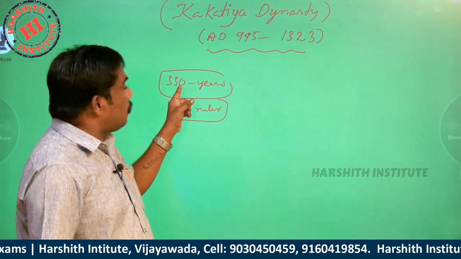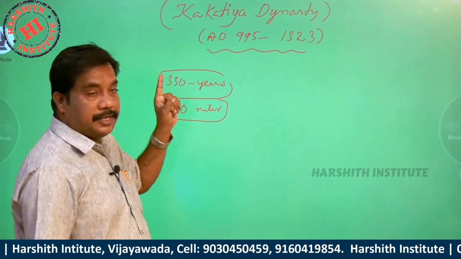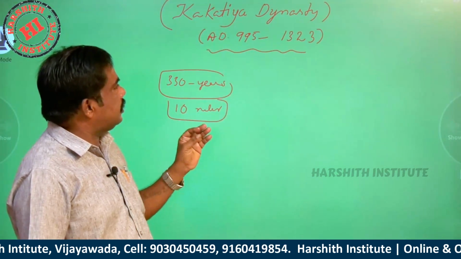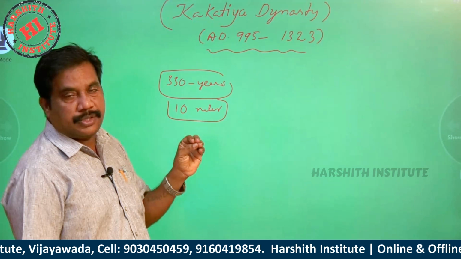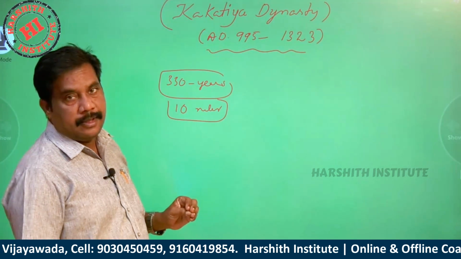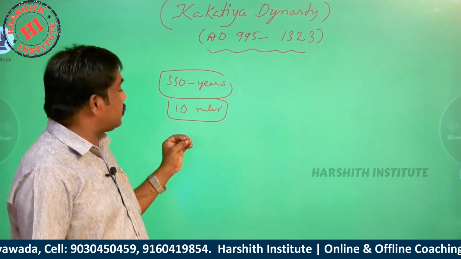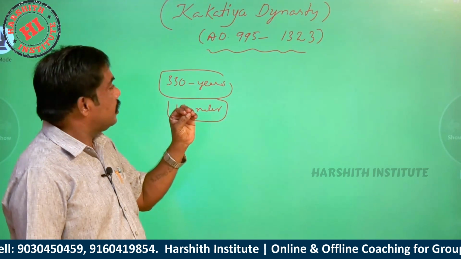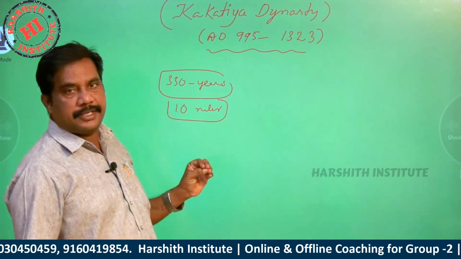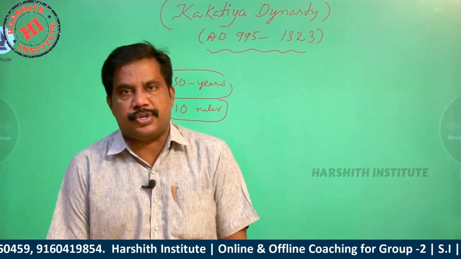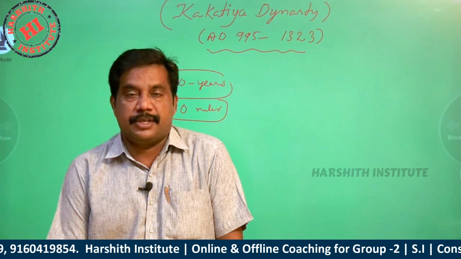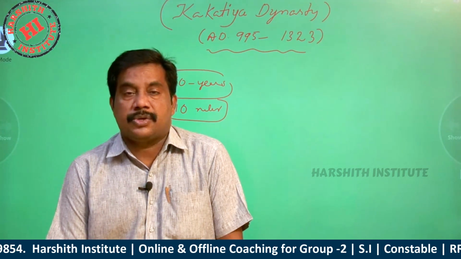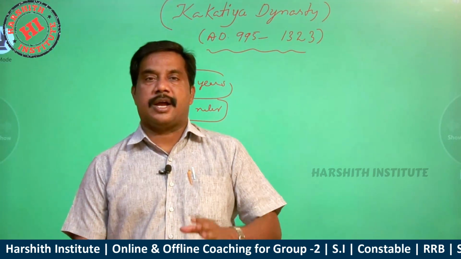For how many years did they rule? They ruled about 330 years, so 3 centuries. How many rulers are there? 10 rulers. So this is the most important dynasty in Andhra Pradesh and in Andhra Pradesh history also. After the Shatavahanas, the total Andhra Pradesh was ruled by the Kakatiyas.